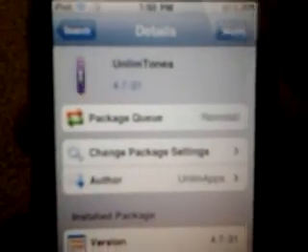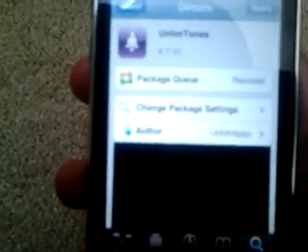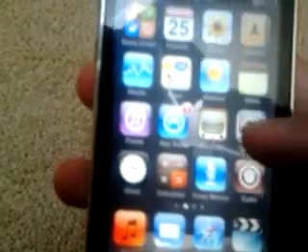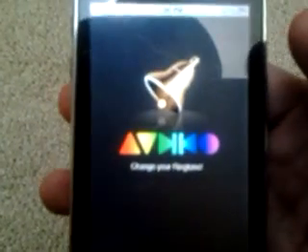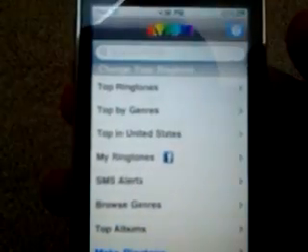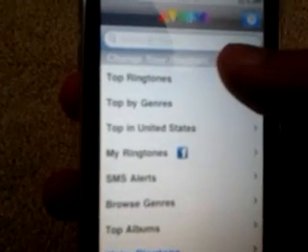And you're gonna click on the right hand. You're gonna click install and confirm. And once you install and confirm, exit out from Stereo. There it is right here, the purple one. And with this app, you could also create your own ringtones, which I'll be showing probably in a week.